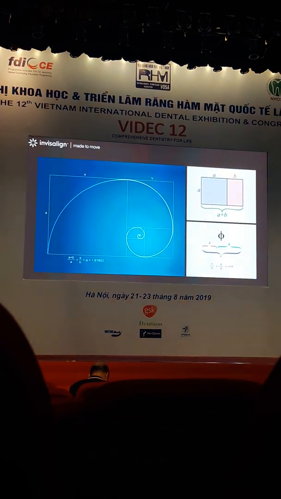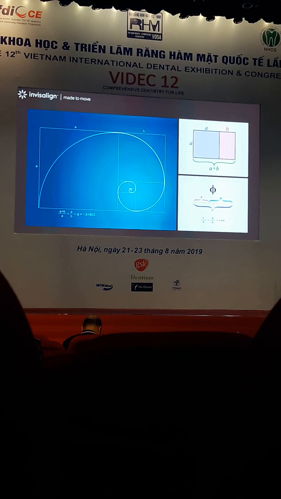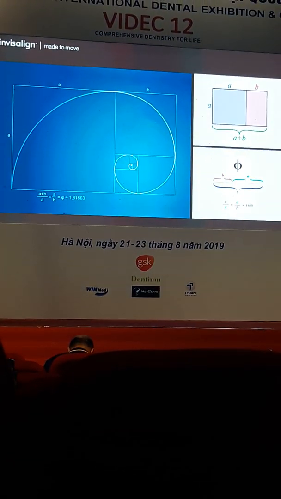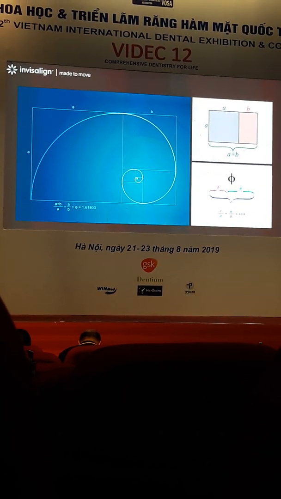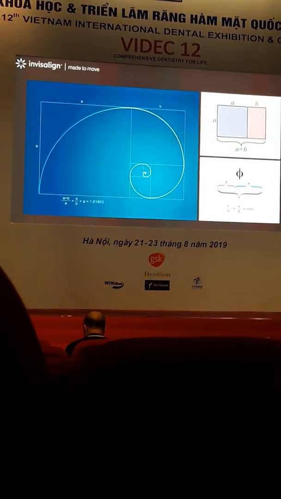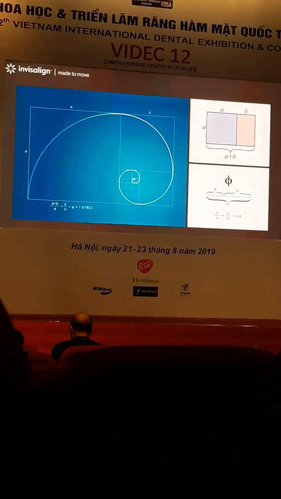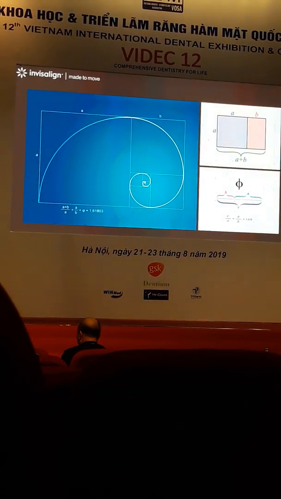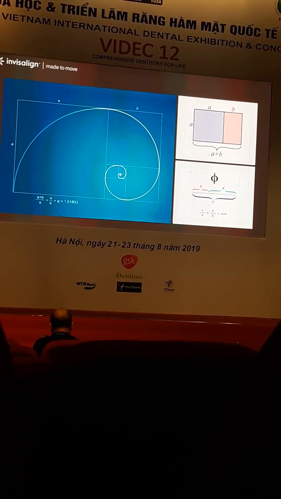But actually, the science of golden proportion has been discovered many centuries ago. Seen Leonardo da Vinci. Everyone seen when you travel to Italy. Have you seen the Leonardo da Vinci, the Vitruvian man, with a lot of calculation. So actually, golden proportion is not a new thing. We call it divine proportion, golden section, so many names. But actually, it is just constructed from a rectangle, as you see here.